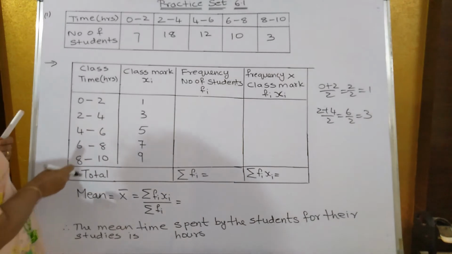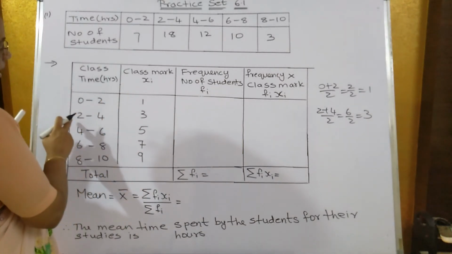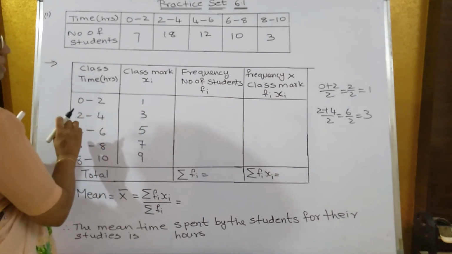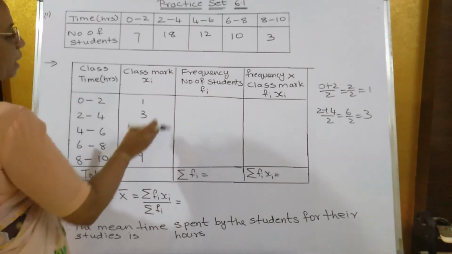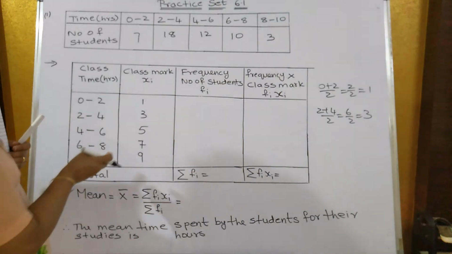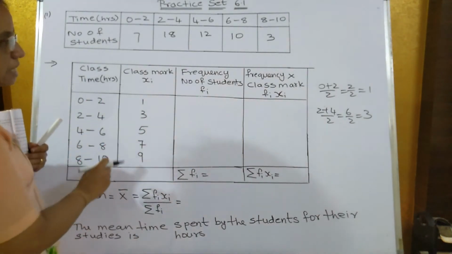Sometimes in the board exam, they ask for 1 or 2 marks only to find out the class mark. For 1 mark, they'll ask only a particular class to find out the class mark of that particular class. And for 2 marks, they'll ask to find out all the class marks of the classes given. So it is very simple. You have to just add those 2 numbers and divide by 2. You will get the class mark.